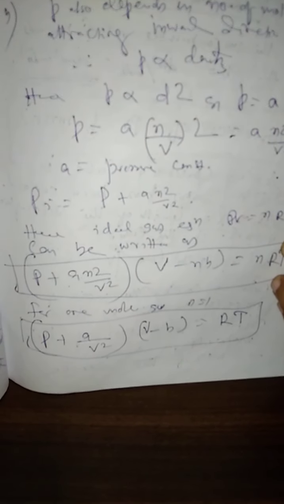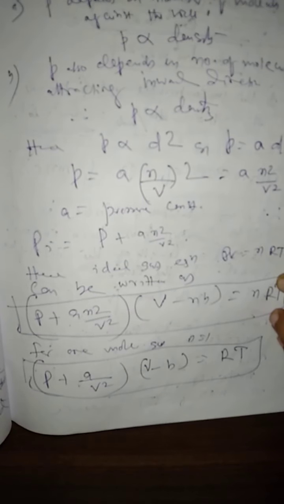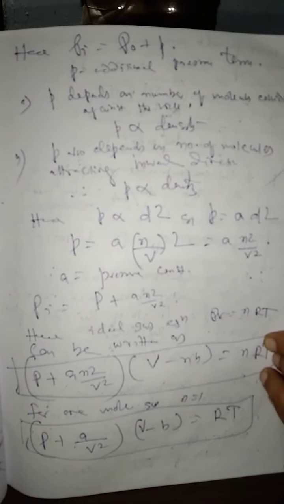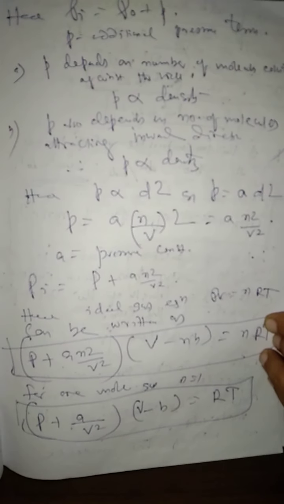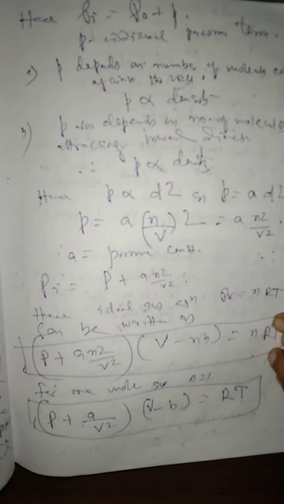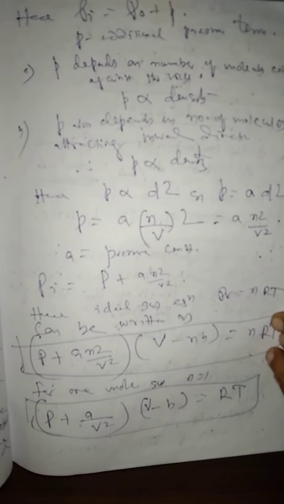That is, according to kinetic theory, there is no intermolecular force of attraction existing between the gas molecules, and the molecular volume is very small, and hence it can be neglected. Due to these faulty postulates of kinetic theory, the PV is equal to nRT equation does not hold good for real gas at all temperatures and pressures, for which the scientist van der Waals modified this equation. This is the final expression for van der Waals equation of state.